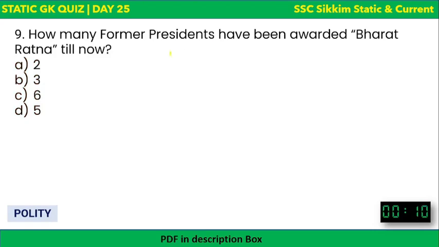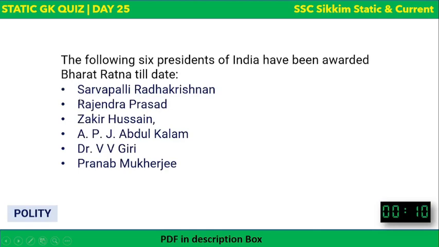Next question: how many former presidents have got Bharat Ratna till now? 2, 3, 6, or 5? The time is over. Till now, 6 presidents have got Bharat Ratna. And who are they? They are Sarvepalli Radhakrishnan, Rajendra Prasad, Zakir Hussain.